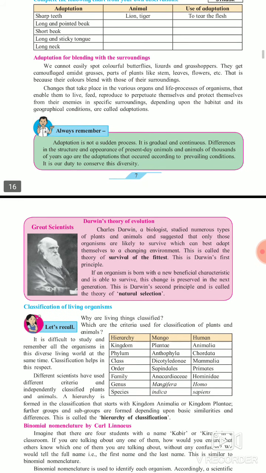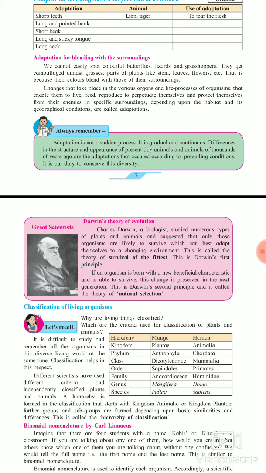Now, adaptation for blending with the surroundings. We cannot easily spot a colorful butterfly, lizard or grasshopper because the color of the lizard, grasshopper or butterfly sometimes matches the surroundings, like the color of flower, tree and grass respectively. So that's why we cannot easily catch these insects in the surroundings.